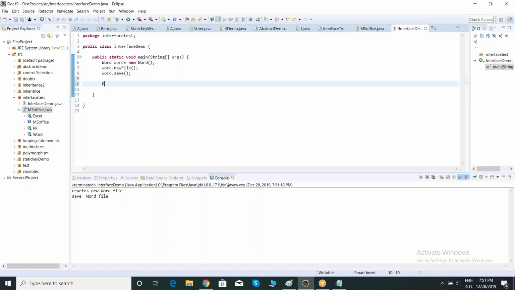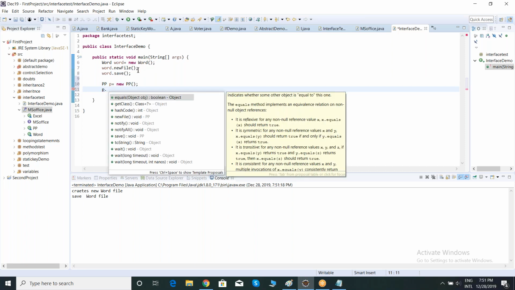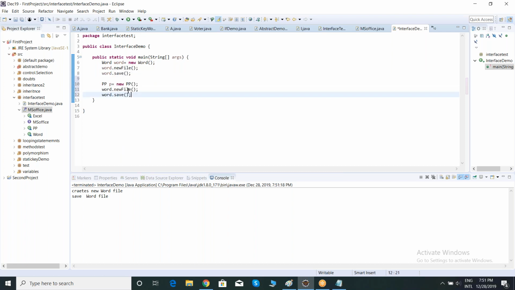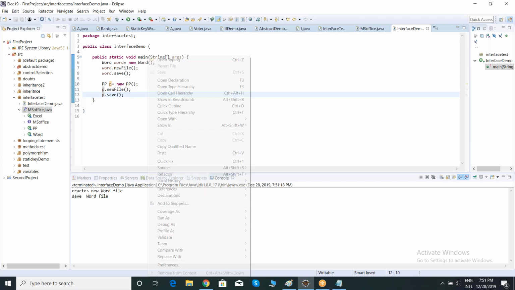Like this, you can create PP also: PowerPoint equals new PP, P dot, same methods here, right? That's why we have created new file from PowerPoint and save file from PowerPoint. Clear? Let me execute.